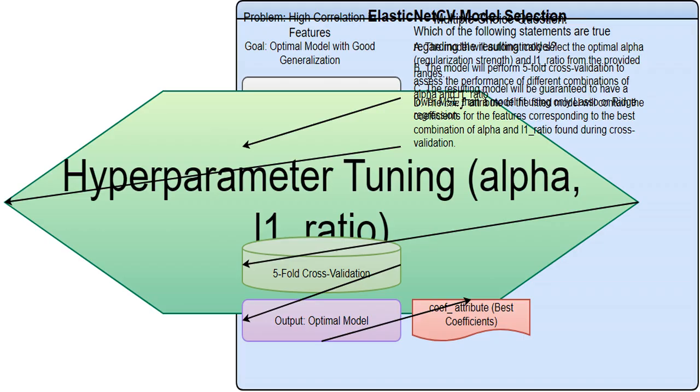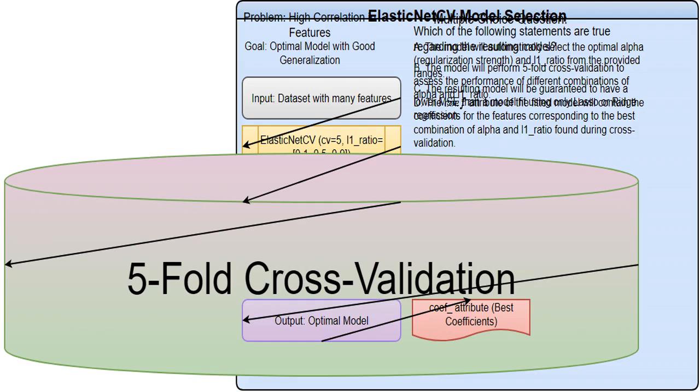ElasticNetCV does automatic hyperparameter tuning. It automatically searches for the best values for alpha, the overall regularization strength, and L1 ratio, the balance between L1 and L2 regularization, from the ranges I provide. I use 5-fold cross-validation to estimate how well my model will generalize to new data. It's a robust way to avoid overfitting and get a more reliable performance estimate.